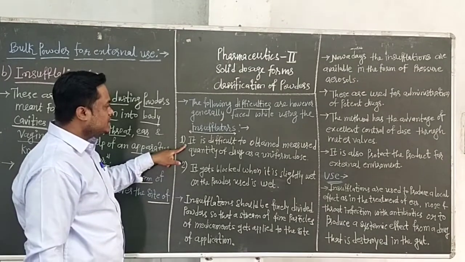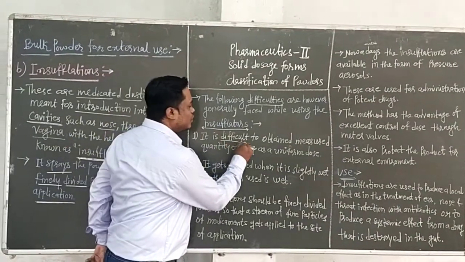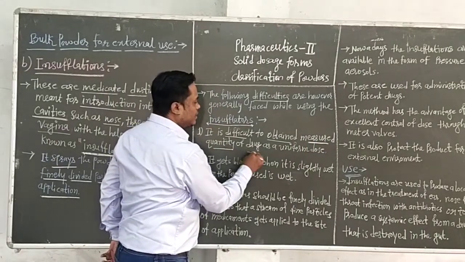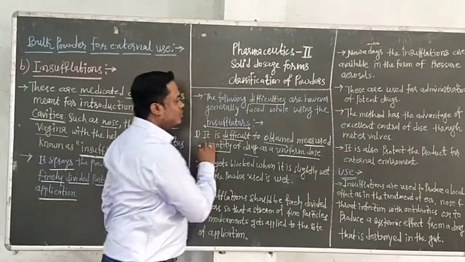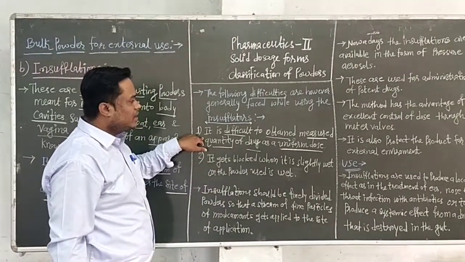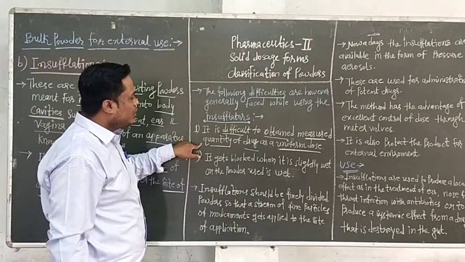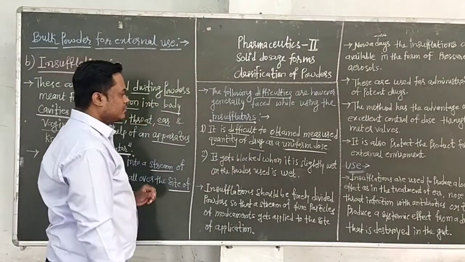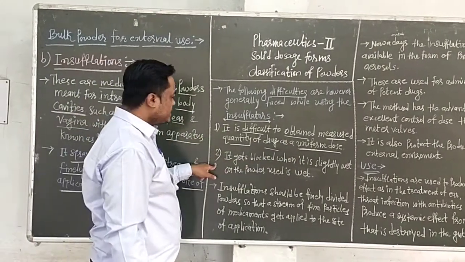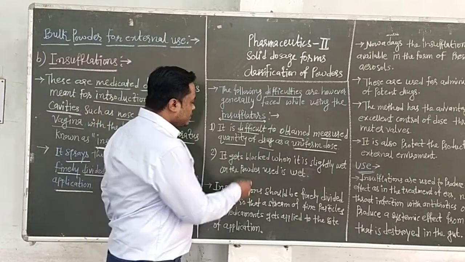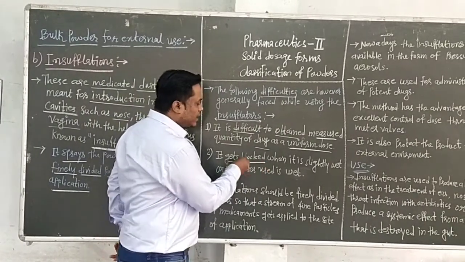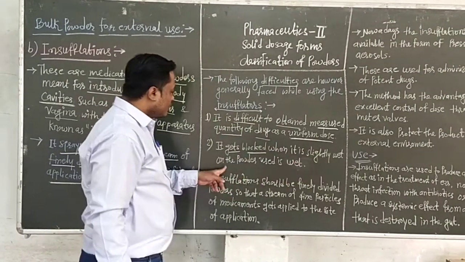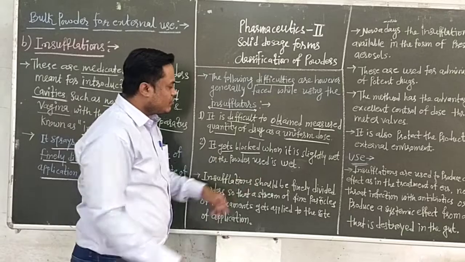The first difficulty is that it is difficult to obtain a measured quantity of drug as a uniform dose; simple insufflators do not give a uniform dose. The second is that it gets blocked when it is slightly wet or the powder used is wet.